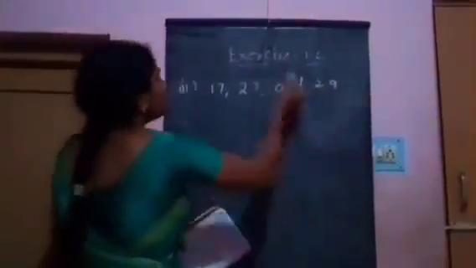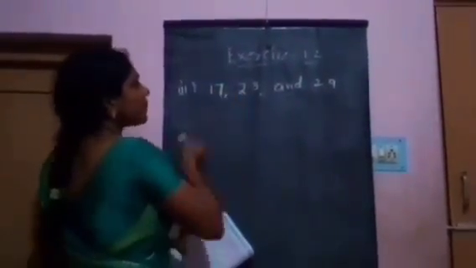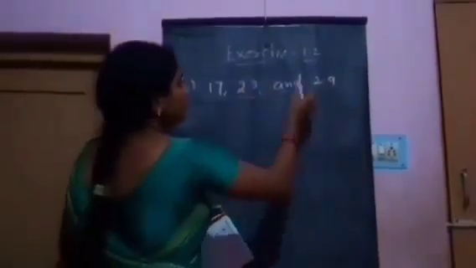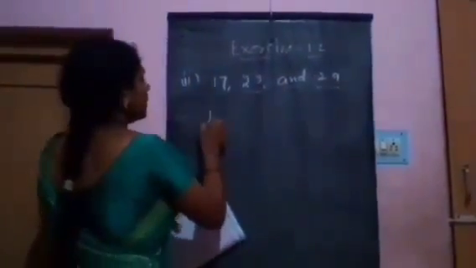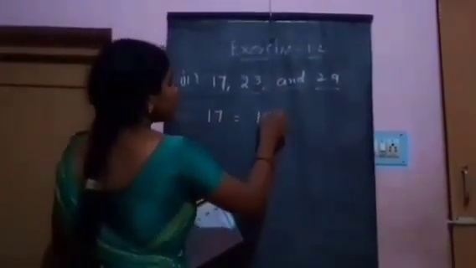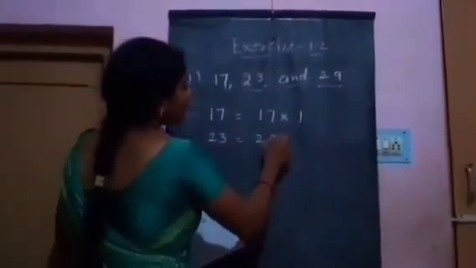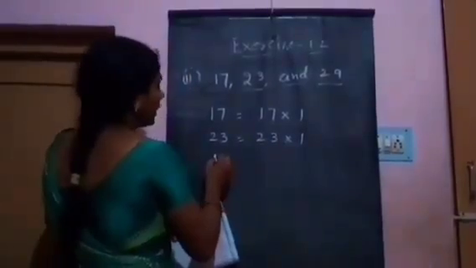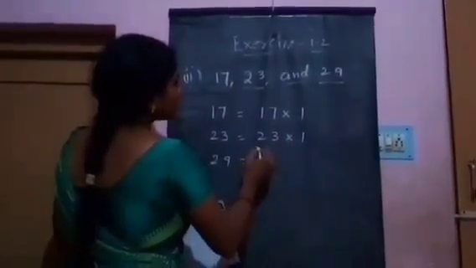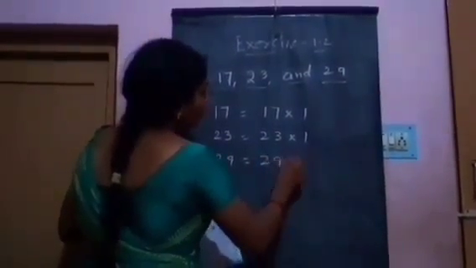In this problem, 17 is a prime number, 23 is also prime and 29 is also prime. 17 can be written as 17 into 1, 23 as 23 into 1, and 29 as 29 into 1.